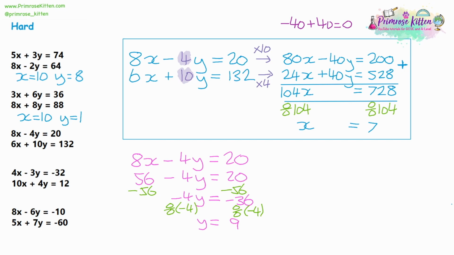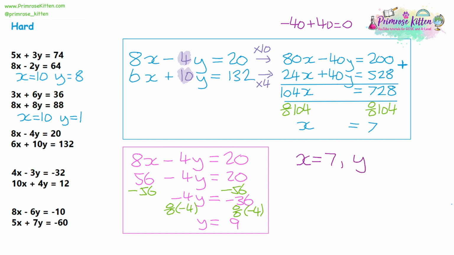So that's the end of the second part of our simultaneous equation. Now we just need to write down the final answer. So x is equal to 7 and y is equal to 9.